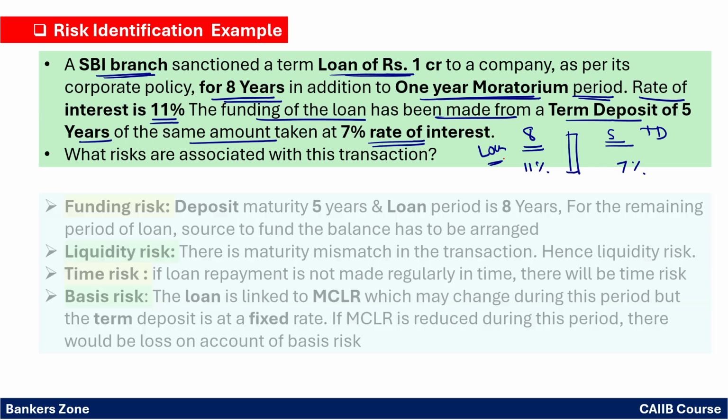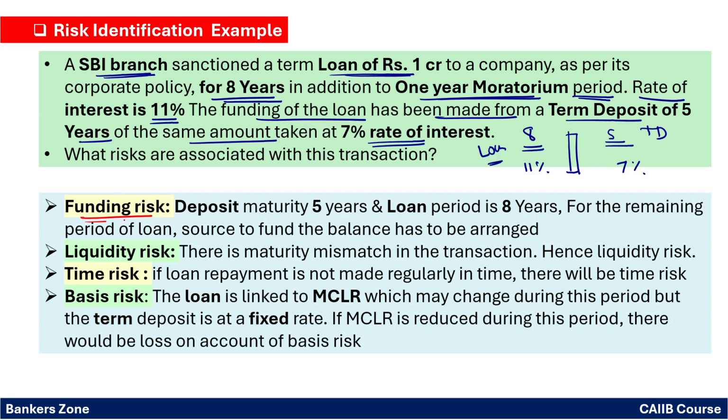Now see, funding risk. So what are the risks associated with this transaction? The loan is given for 8 years and the deposit we are having only for 5 years, right? So 3 years is the gap. Deposit maturity is 5 years, loan period is 8 years. So for the remaining period of the loan, that 3 years gap, how will we source that? The source to fund the balance of the loan has to be arranged. That is the funding risk.